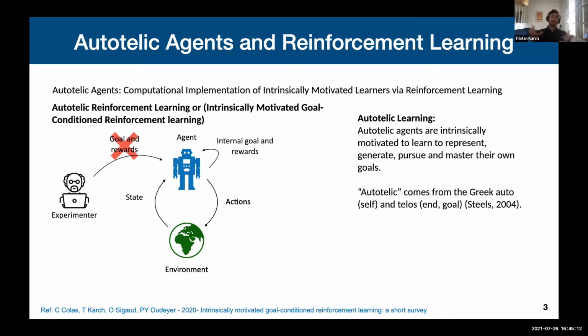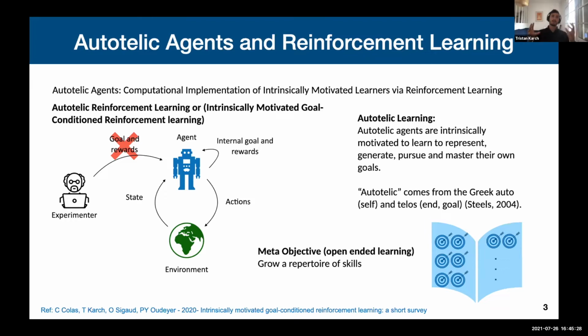And to sum up, autotelic learning is used to describe autotelic agents that are intrinsically motivated to do four things: represent their goals, generate them, pursue, and master them. And these agents have a meta-objective, which is to learn as many goals as possible. So basically to grow an open-ended repertoire of skills.